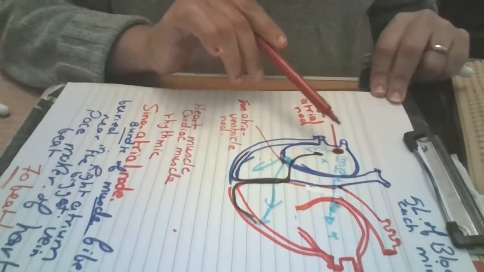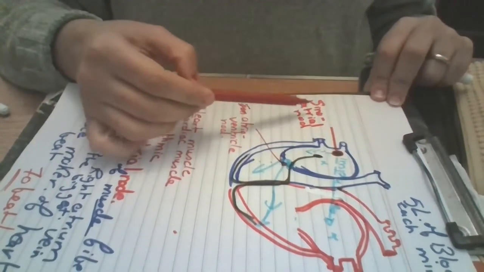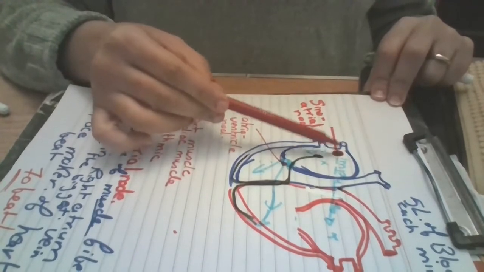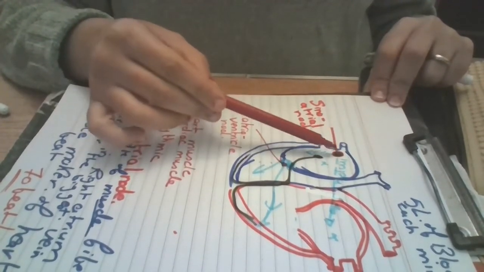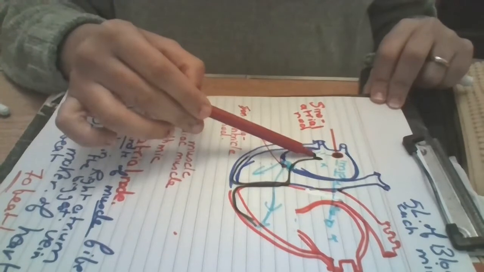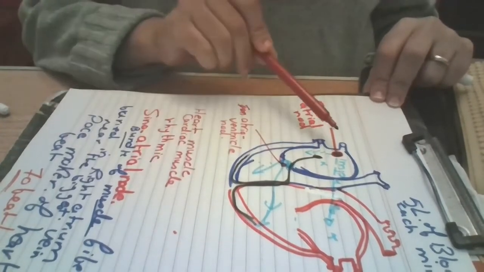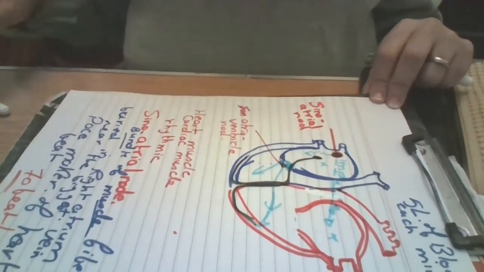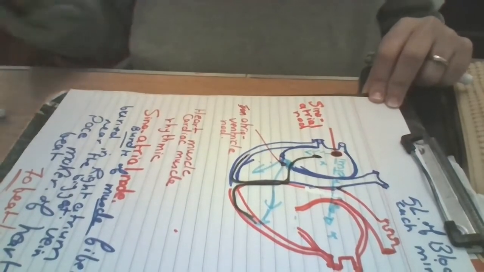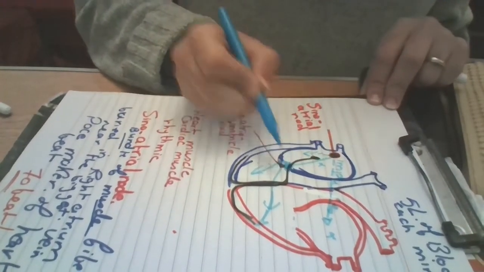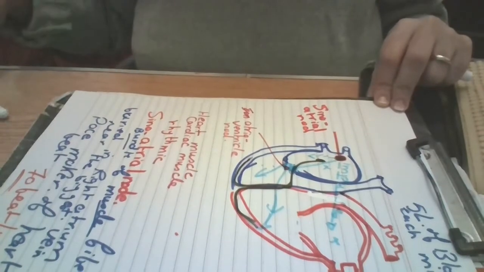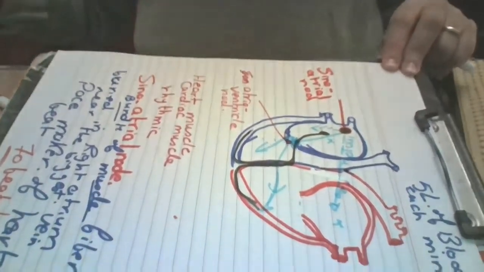The first step: this is the sinoatrial node. We said it's a muscle fiber buried in the right atrium. It sends electric impulses to the two atria, they will contract, and it will also send another impulse to the atrioventricular node. What will happen to the atrioventricular node? I will show you that in black.